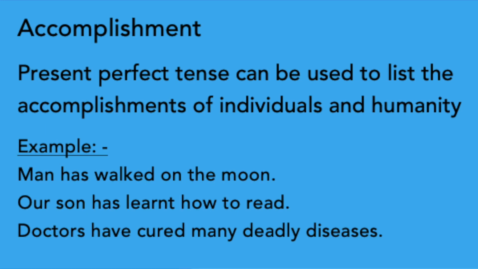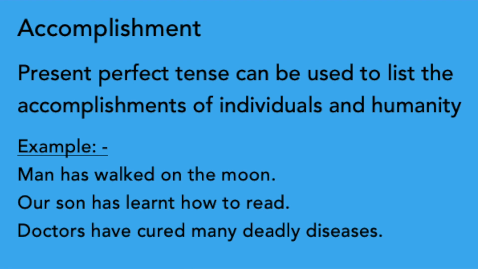See the next one, accomplishment. It can be used to list the accomplishments of individuals and humanity. You cannot mention a specific time. Accomplishment means something that has been achieved successfully. Okay, see the example. Man has walked on the moon. It shows the accomplishment of humanity.